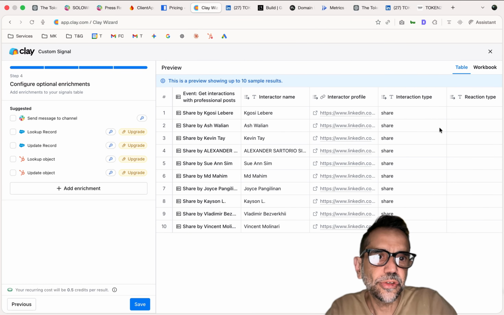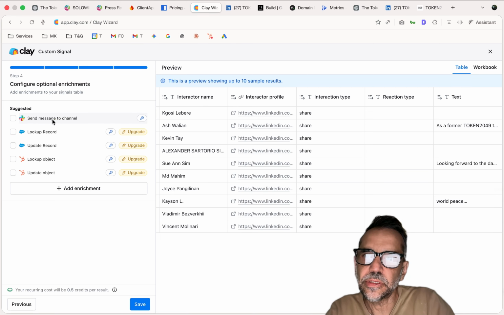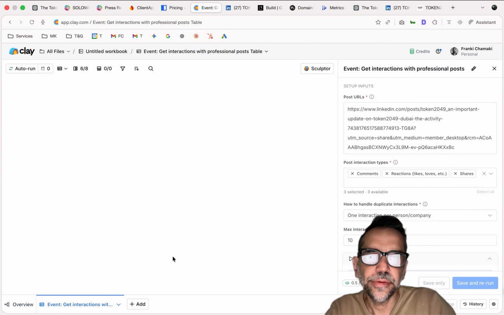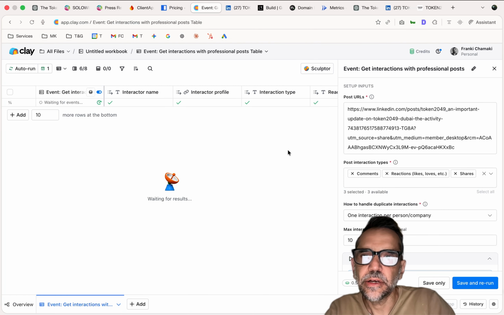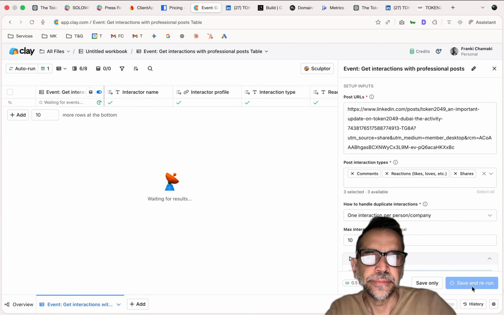So these are the people who share. What I can do now is actually use this information, their interaction. Let me just continue this. And actually, I can post it into Slack, say, update me. So when somebody interacts, I'll go, right? Now I've got a list of people that have interacted. Let me just save and run this.